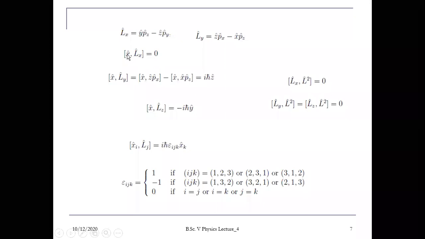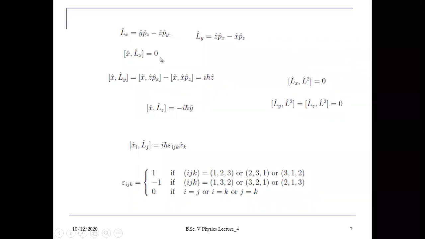So using [x, Lx], you will write it as x Lx minus Lx x. Now put the value of Lx and just solve it. So finally you will get 0. So I mean to say that position and angular momentum coordinates of the same kind always commute with each other. Okay. But unlike position and momentum coordinates, angular momentum coordinates do not commute with each other.